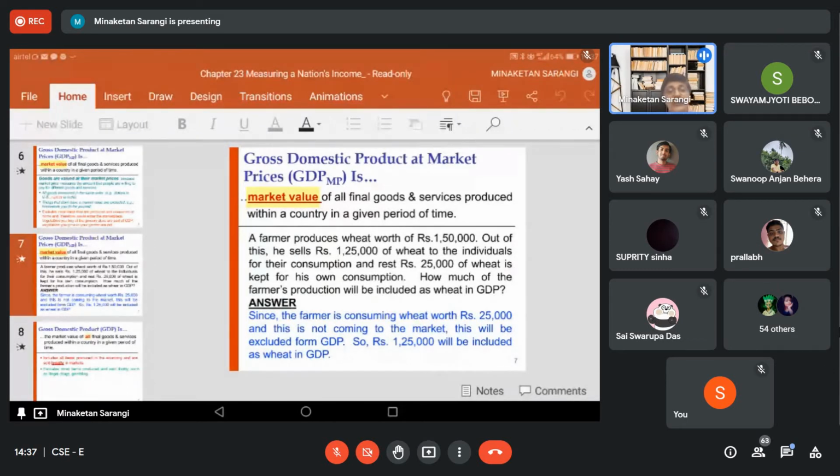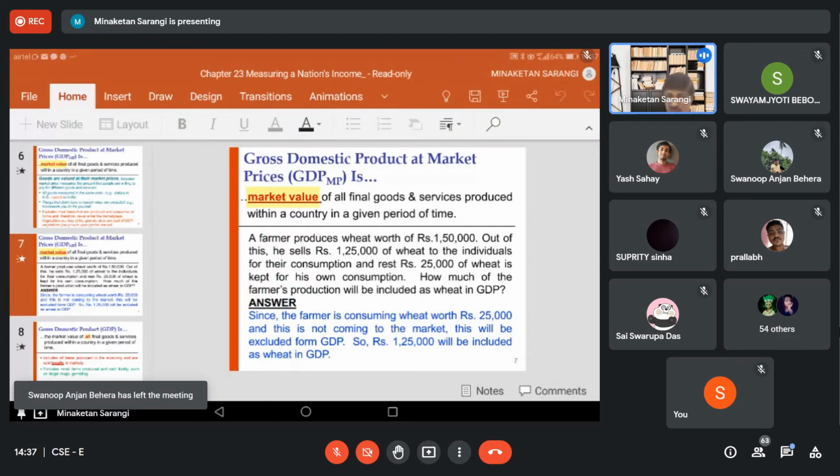So in this example, how much worth of wheat is coming to the marketplace? Wheat worth 1,25,000. So wheat produced to the extent of, or worth, 1,25,000 is a part of the GDP. And wheat worth 25,000 kept for self-consumption is not a part of GDP.